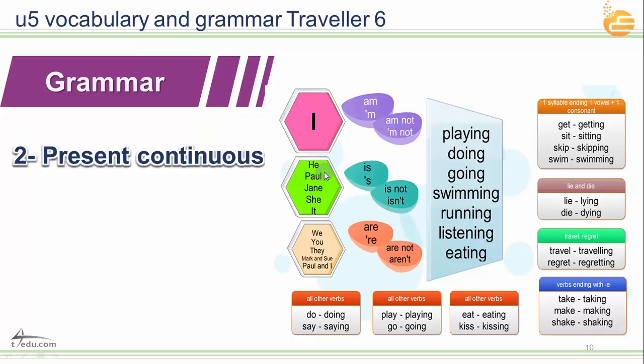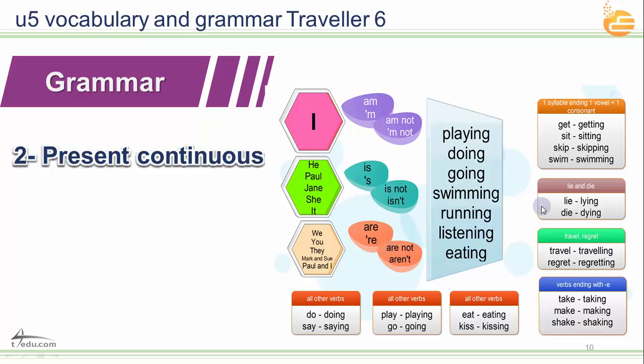With he or she or it, or names like Paul, Abdullah, Khalid, or Sarah, Hissa, Modi, whatever the name is, we use is. He is playing, he is not playing. Sarah is playing, Sarah is not playing. And as for we, you, they, or plural, like Mark, Abdullah, Khalid, and Ahmed, these are plural, these are they. So we use are. So we are playing, we are not playing. You are watching, you are not watching.